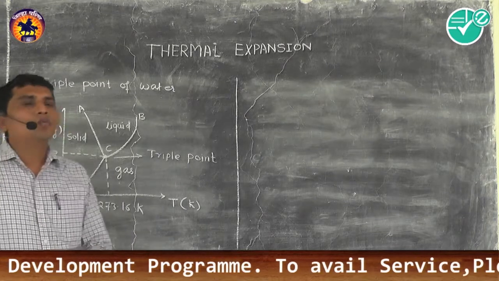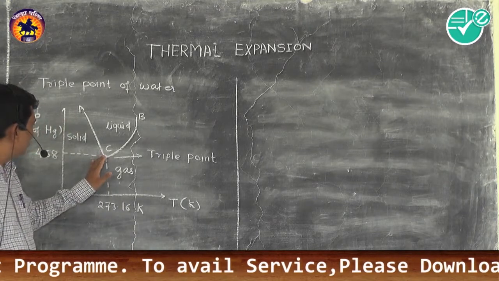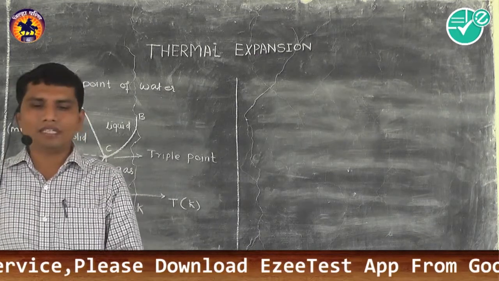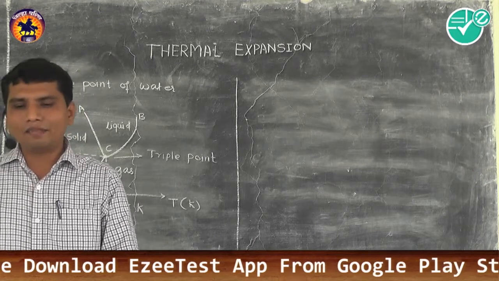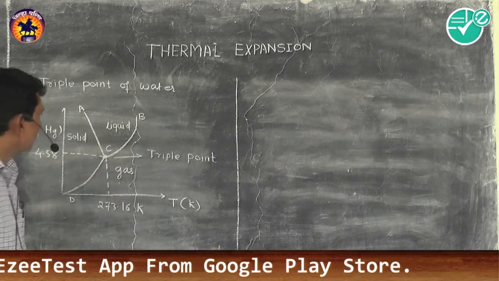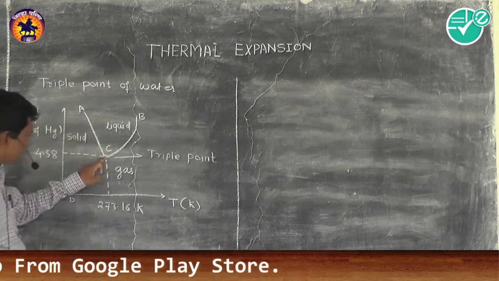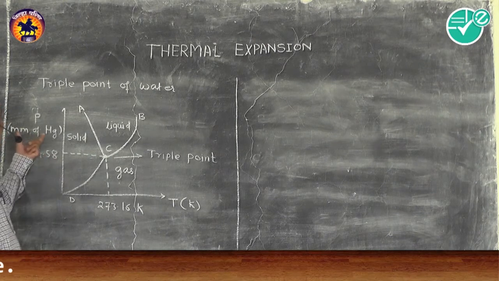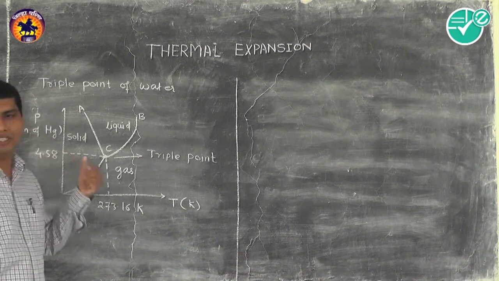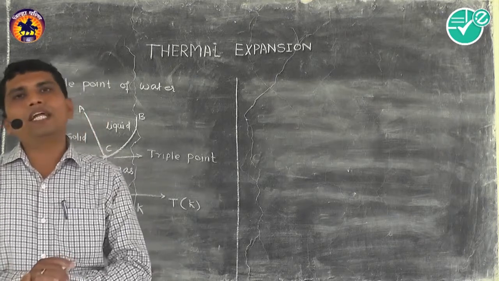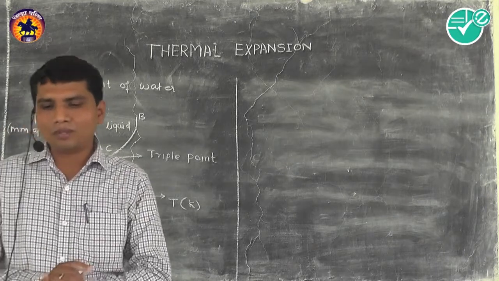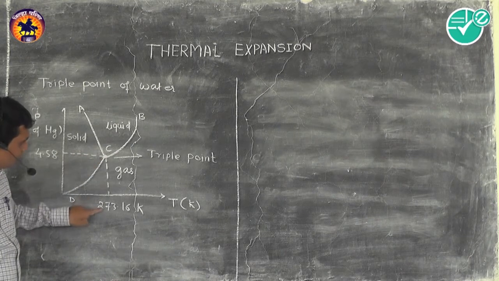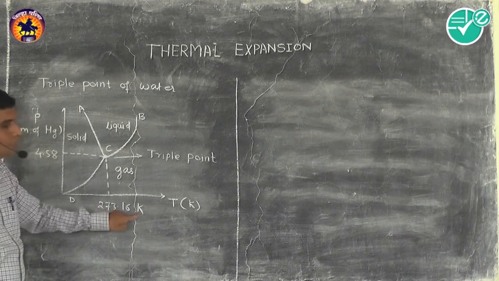Now what is the pressure at triple point and what is the temperature at the triple point? So these 2 points you have to remember here, that the pressure at the triple point of water is 4.58 mm of Hg, and the temperature at the triple point of water is 273.16 Kelvin.